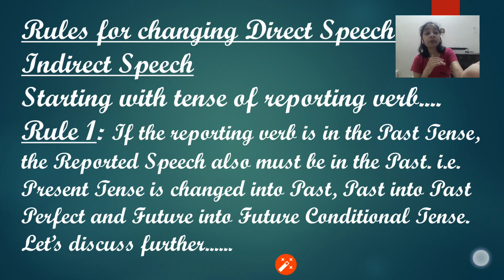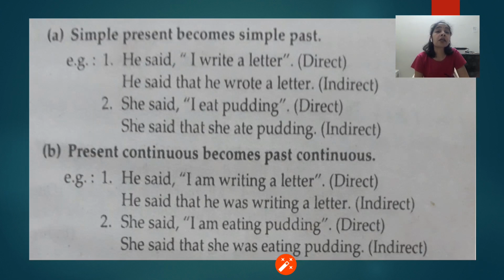Now let us see the examples in each case. First, simple present becomes simple past. Example, he said, "I write a letter." So this is a simple present tense. Now when we change into indirect, then it changes like this: he said that he wrote a letter. Okay, so it changes into simple past. Similarly, she said, "I eat pudding." Now this also will change into simple past: she said that she ate pudding.